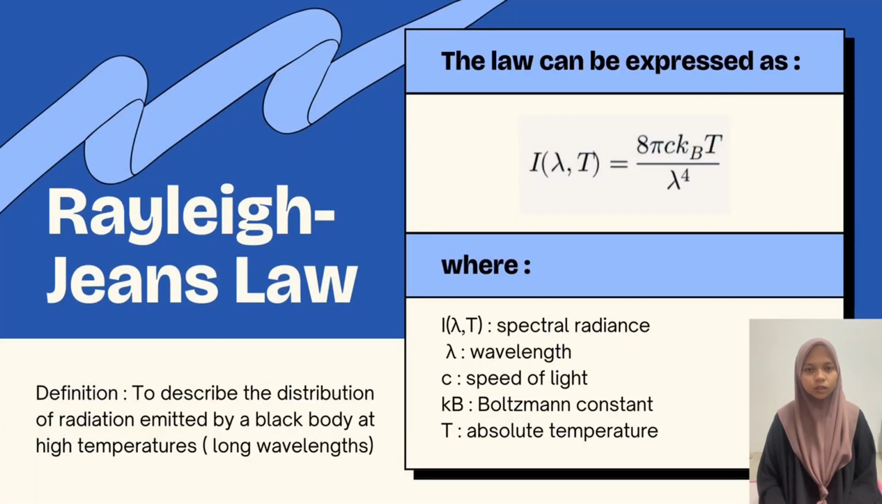So right now, I'm going to talk about the Rayleigh-Jeans law. The Rayleigh-Jeans law in the ultraviolet catastrophe describes the distribution of radiation emitted by a black body at higher temperature. The law can be expressed as stated in the slide. I symbolizes the spectral radiance, lambda symbolizes the wavelength, c symbolizes the speed of light, k symbolizes the Boltzmann constant, and T symbolizes the temperature.